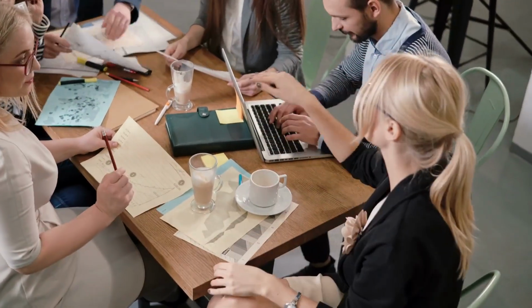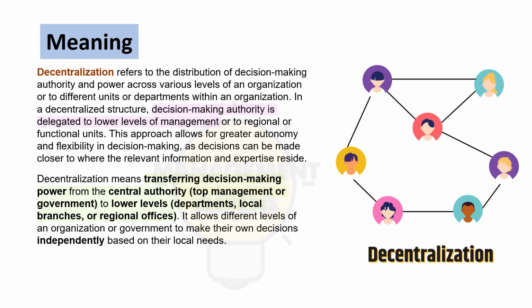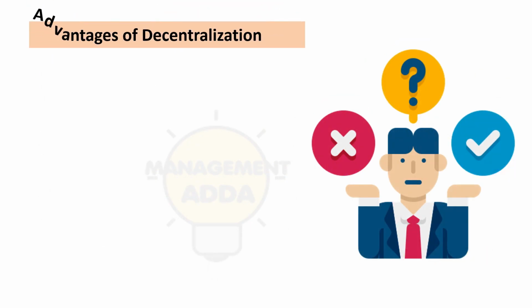Okay, so in decentralization, what we see? The power is distributed. In centralization, we have seen power is in one hand. But in decentralization, power is distributed among different departments, among different functional units, among different regional offices. Now let us see advantages of decentralization.